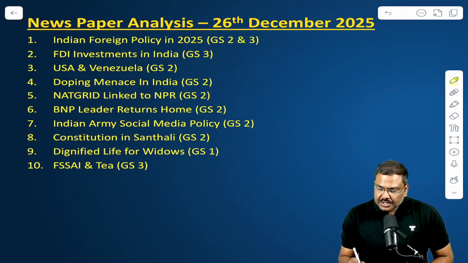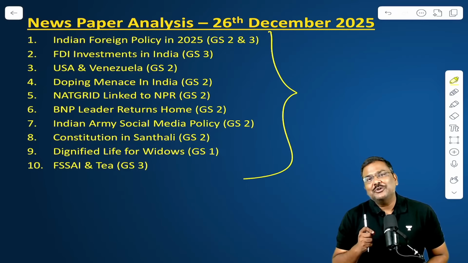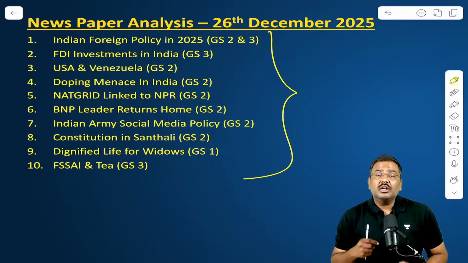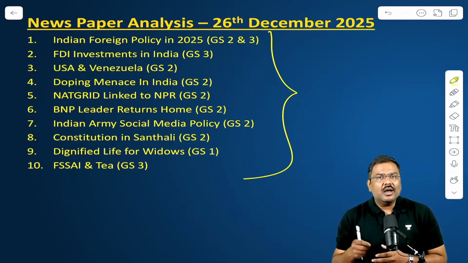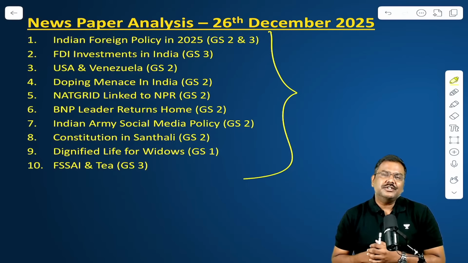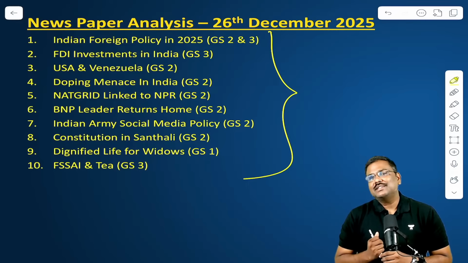So, in today's session, I've taken a total of 10 articles, all of them from the daily edition of the Hindu newspaper. The discussion will cover articles from different subjects such as polity, economics, IR, S&T, etc., which will help you answer the questions in the prelims as well as in the mains examination.